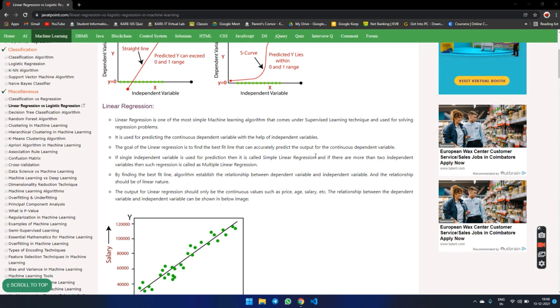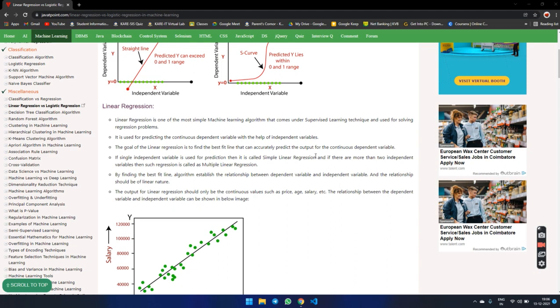If a single independent variable is used to predict, then it is called simple linear regression. And if there is more than one independent variable, such regression is called multiple linear regression. In finding the best fit line, the algorithm establishes the relationship between dependent and independent variables, and the relationship should be of linear nature. The output for linear regression should only be a continuous variable such as price, age, salary, etc.